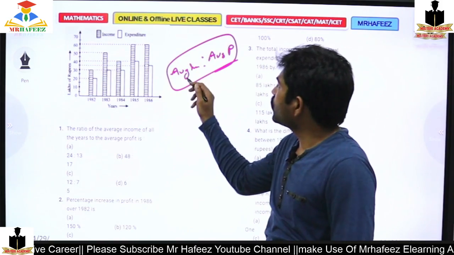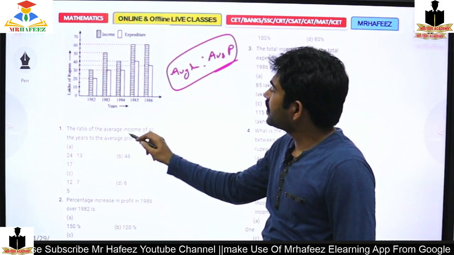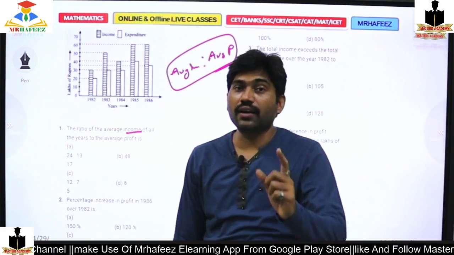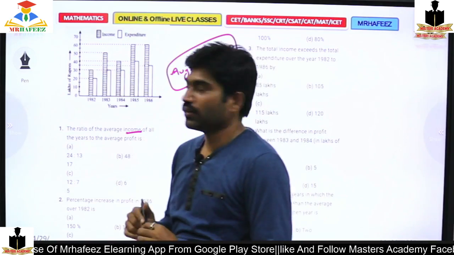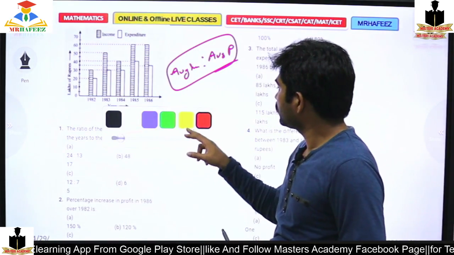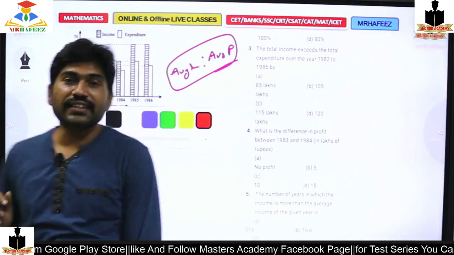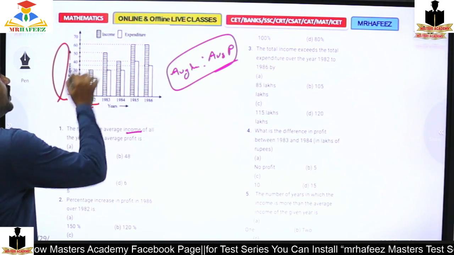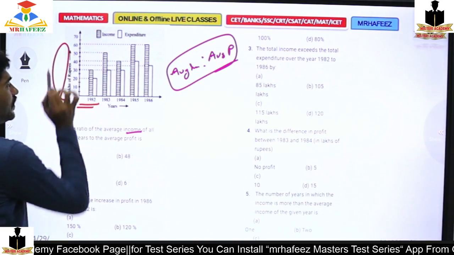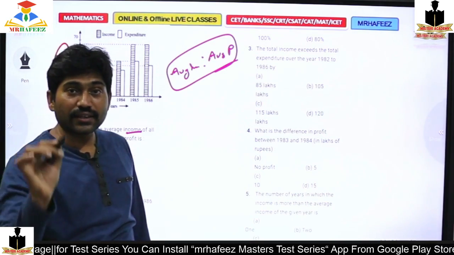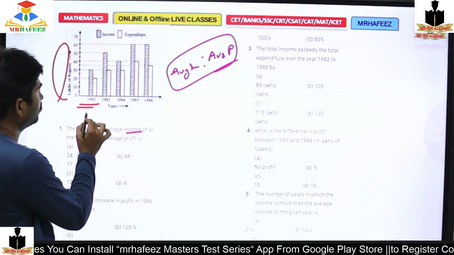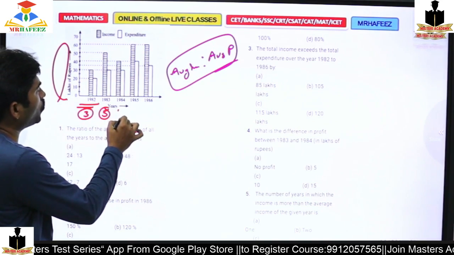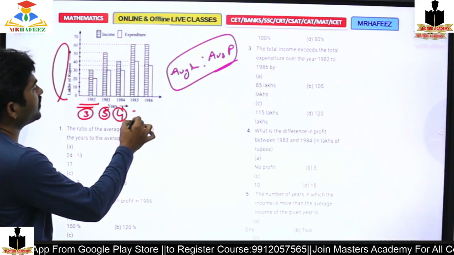Okay, right. So the average of income and average of profit. So let's focus on the income as well as the profit. To focus on that, please tell me, in 1982, here it is in lakhs of rupees and the income is there 0, 10, 20, 30. So rather than calculating 30 as a number, take 3. This is 3, this is 5, this is 4, this is 6 and this is 6.